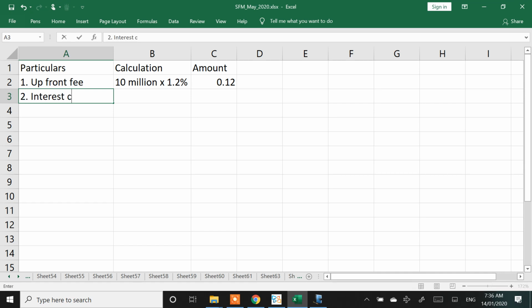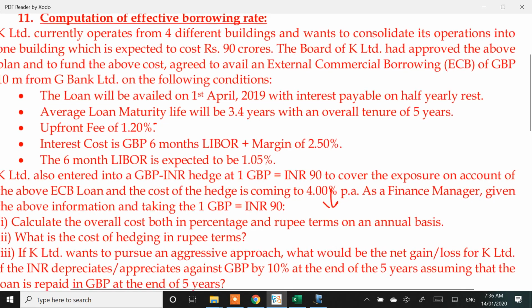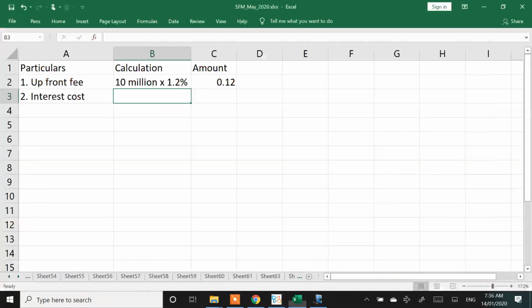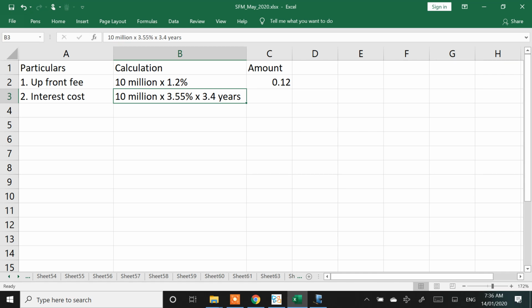Interest cost. First tell me what will be the interest rate on this loan. Adding that spread, LIBOR all put together, what is the interest rate? My interest rate on this loan is going to be 1.05 plus 2.5. Is this a 6-month rate or a yearly rate? This is going to be my yearly rate. Now listen, my interest calculation is 10 million into 3.55% into 3.4 years. I'll pay this for an average period of 3.4 years.